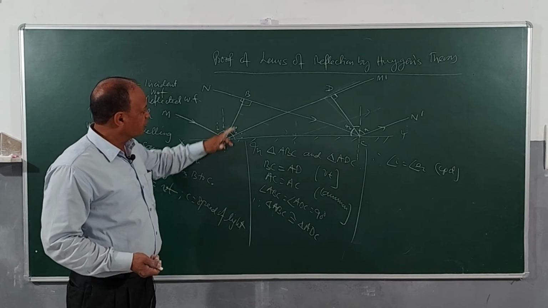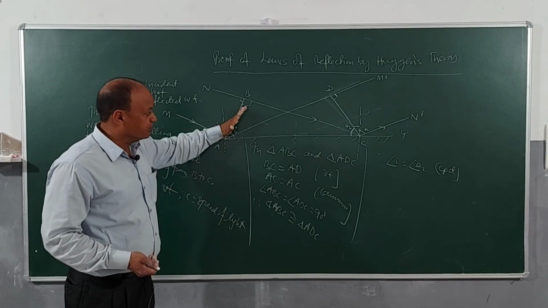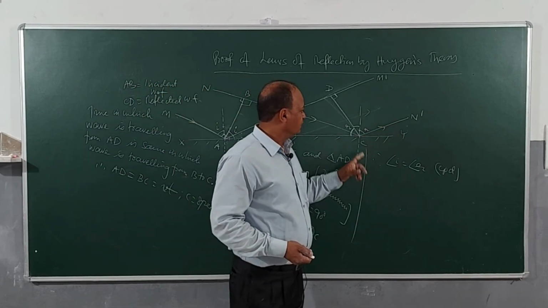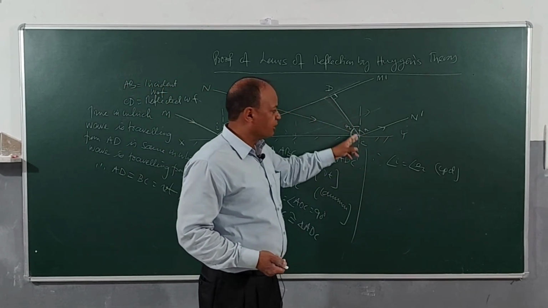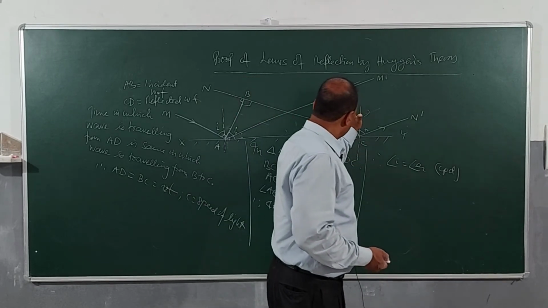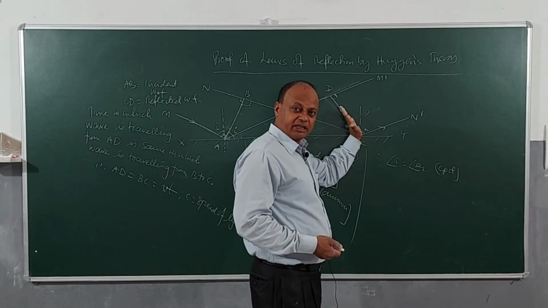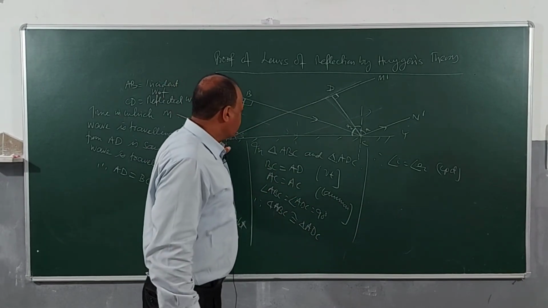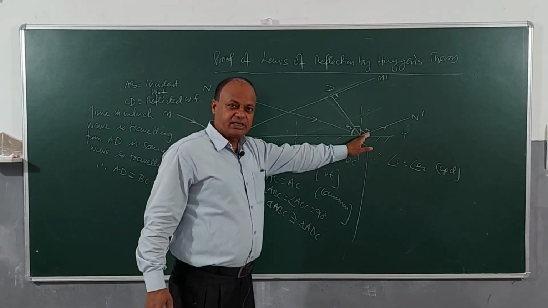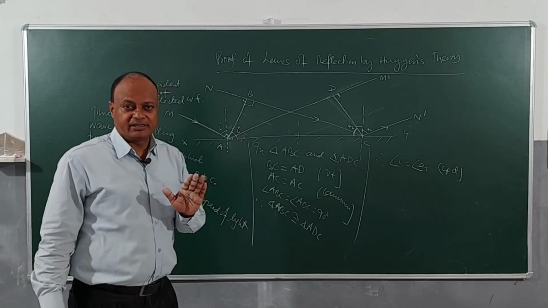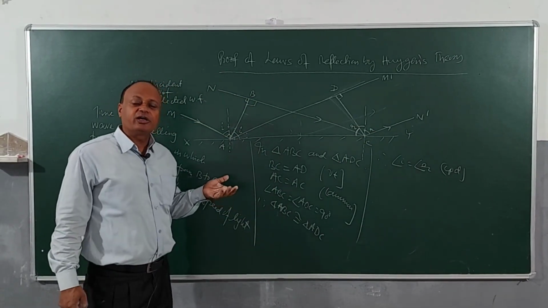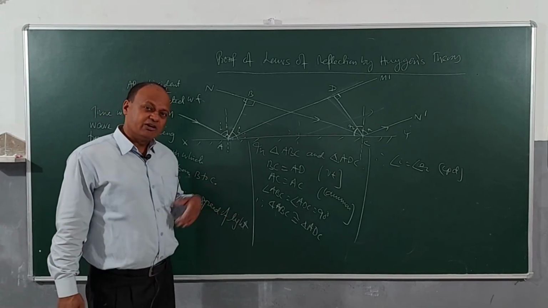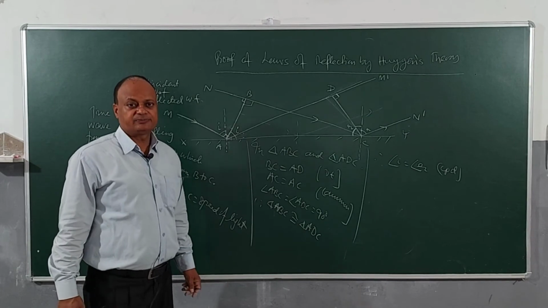MA is perpendicular to AB and AB is perpendicular to the plane of the paper. The reflected ray CN dash is perpendicular to CN, and CN is perpendicular to the plane of the board. This is possible if and only if the incident ray, the reflected ray and the normal lie in the same plane. So this proves our proposition for the laws of reflection. So go through this in detail. We will be doing law of refraction next.